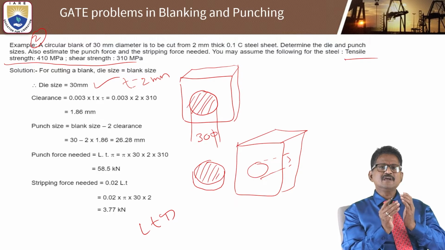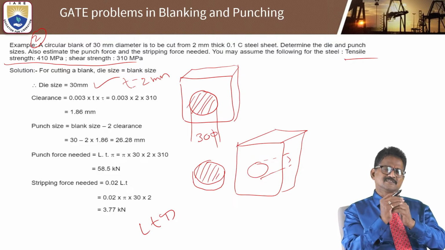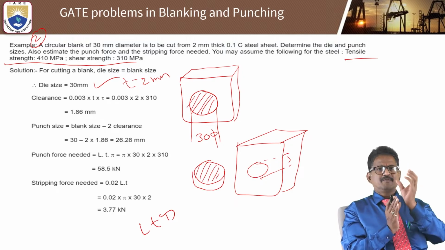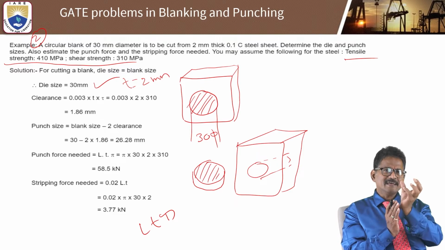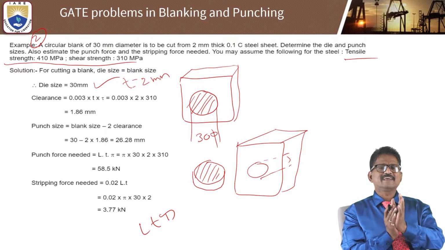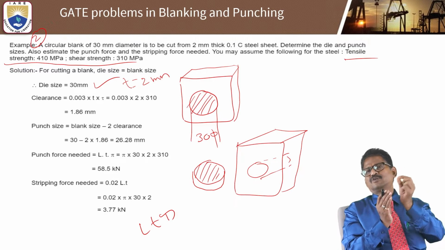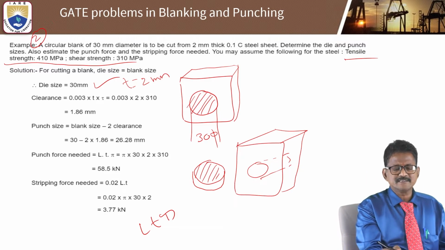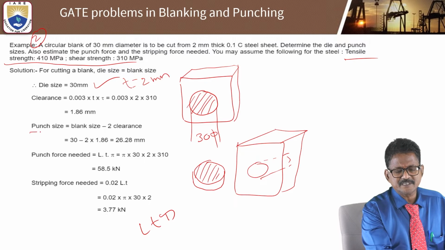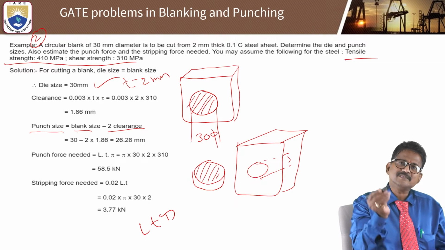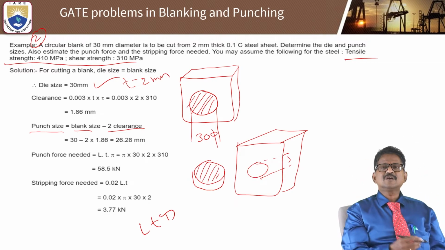And similarly, how do you determine the punch size? Punch size always involves subtraction. Punch size is nothing but blank size minus 2 times the clearance. Two times, because if it is a radius, then 2r is the diameter. So punch size can be determined as blank size minus 2 times the clearance, or blank size is equal to punch size plus 2 times the clearance.